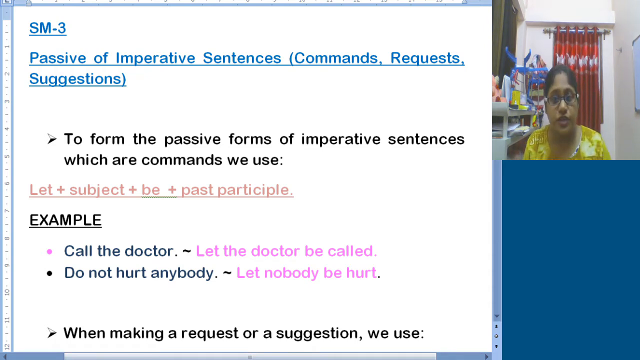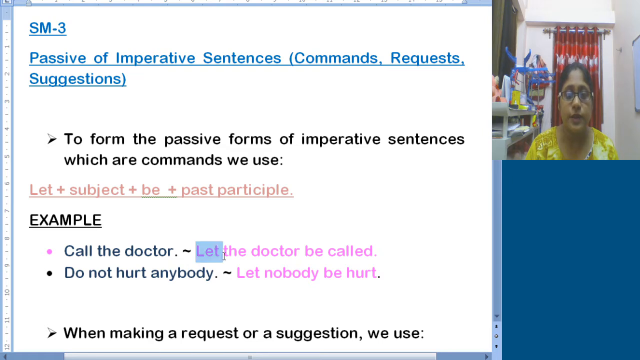For example, if the sentence is "Call the doctor," how do we understand this is a command, an order, not a request? Because we do not find "please" or any words that give the impression of a request or suggestion. Since the sentence starts directly with the verb, like "call the doctor," it is obviously an order.